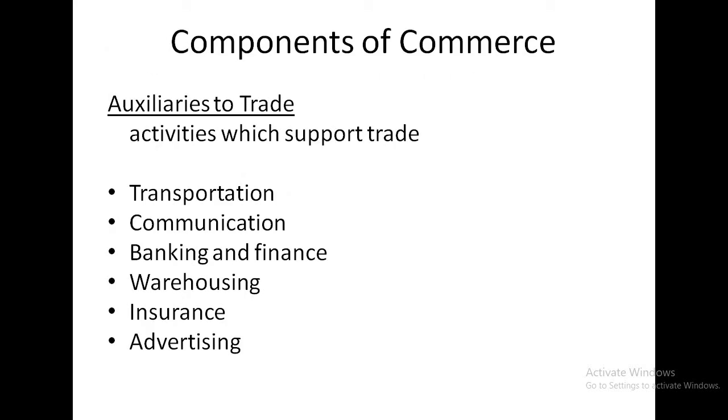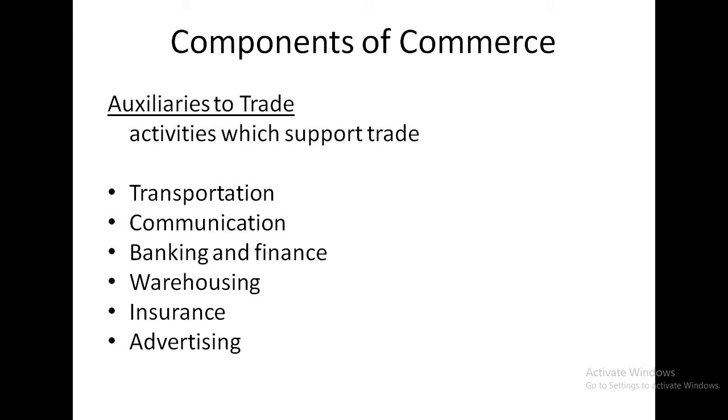And the second component of commerce is auxiliaries to trade. Auxiliaries to trade means activities which support trade. Auxiliaries means helping trade. Examples: transport, warehousing, banking, insurance, advertising, etc. So we'll see in detail what is transportation. First is transportation. Transport helps the movement of raw materials to the place of production and the finished products from the place of production to the place of consumption.